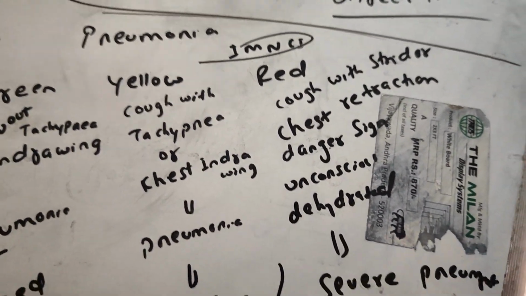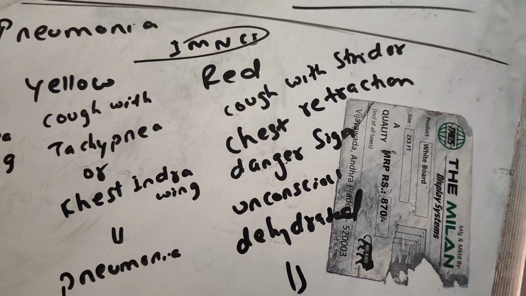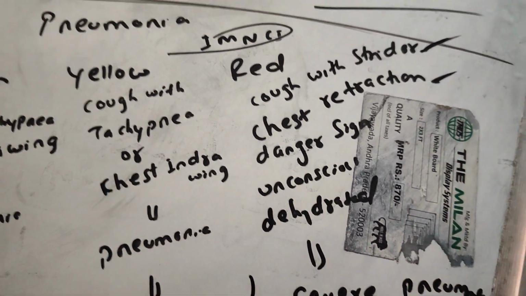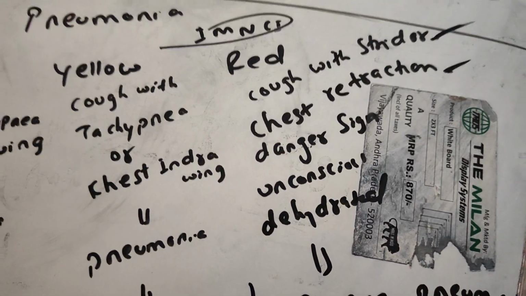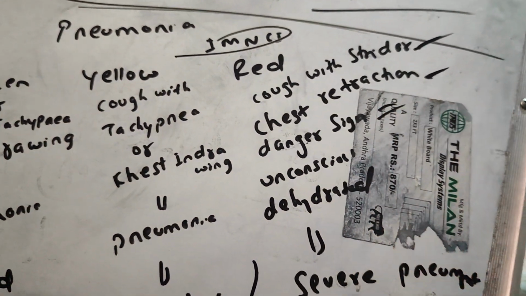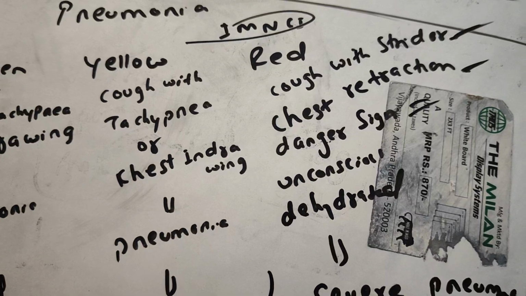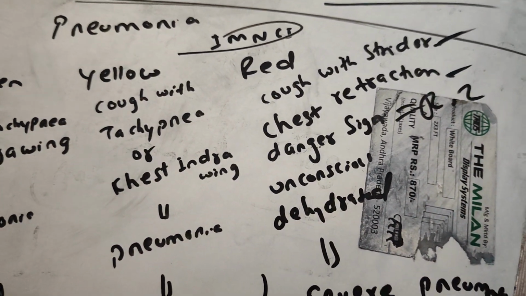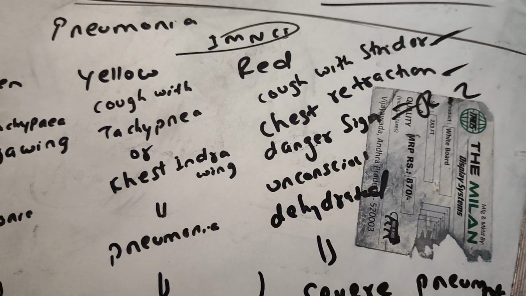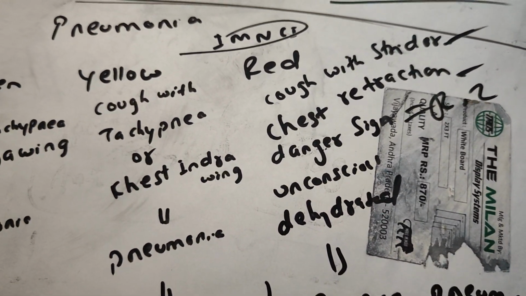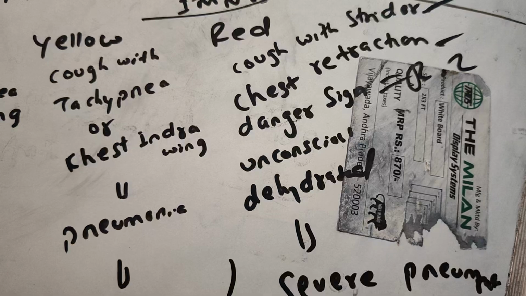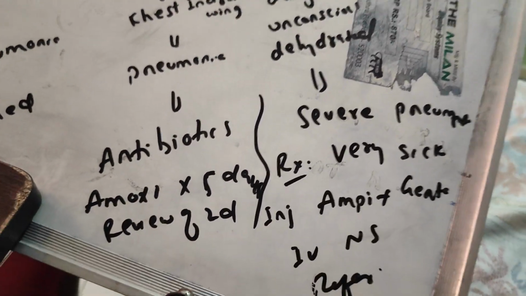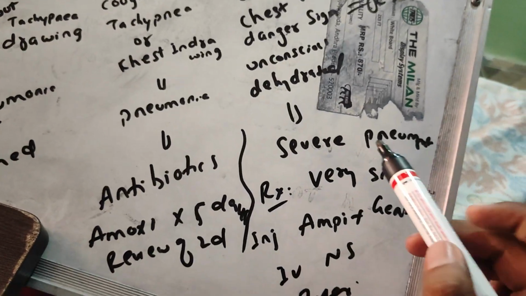Red zone is cough with stridor, and there is chest retraction. There is also a danger sign, presence of some danger signs. There is a high respiratory rate, and the child may be severely dehydrated, with sunken eyes. These are the danger signs. Next, the patient may be unconscious and severely dehydrated. Then you mark it as severe pneumonia.